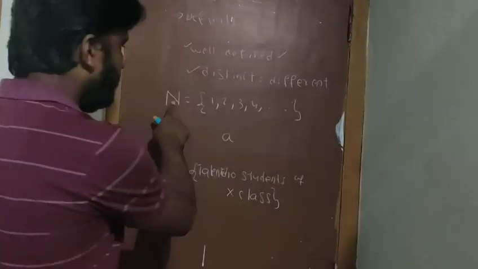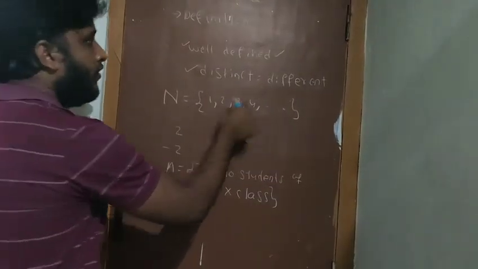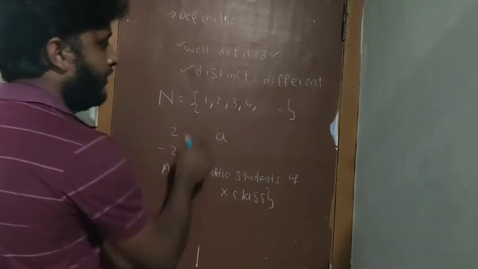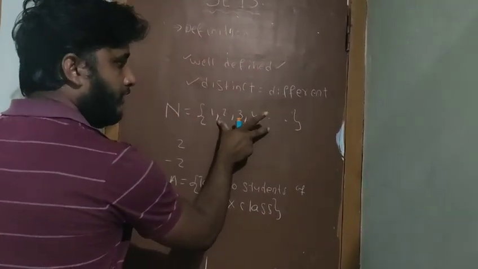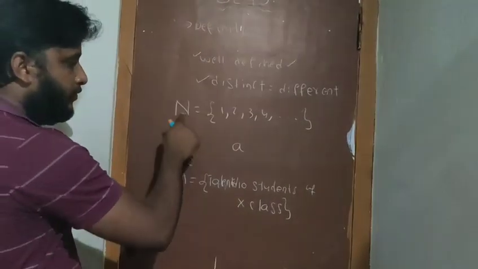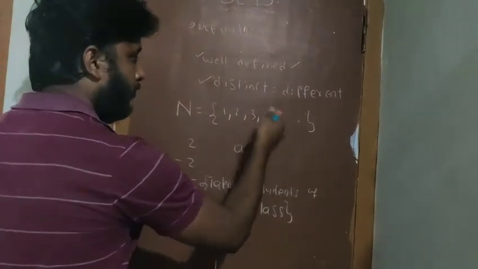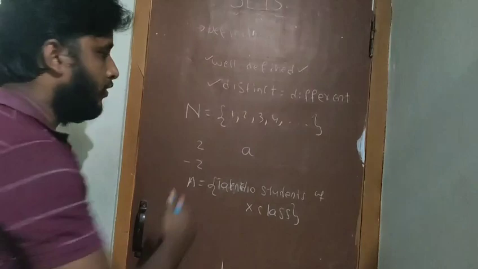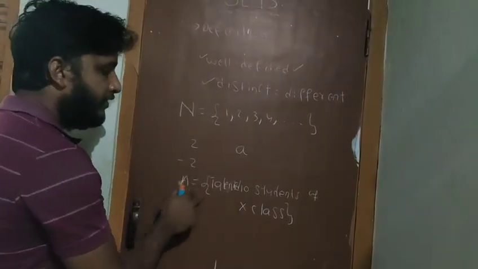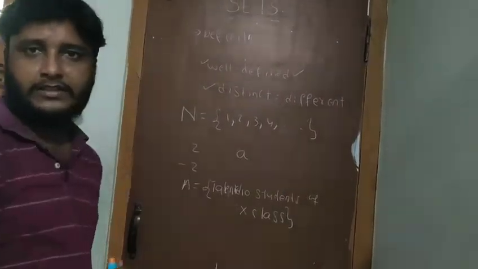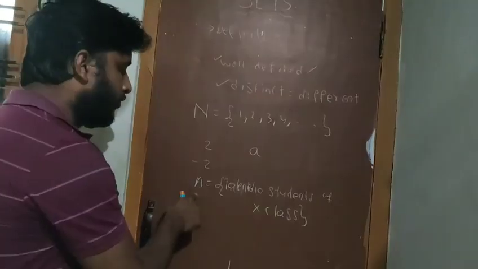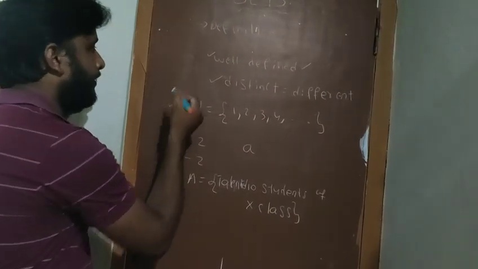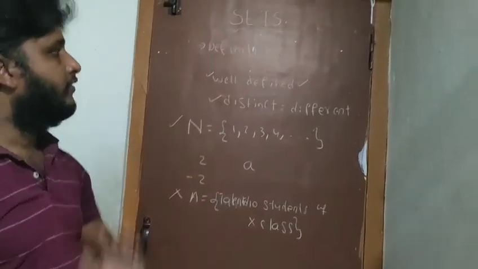Here, this is the set, because they are a collection of well-defined distinct objects. Those two things are very important. Distinct property means repetition should not be allowed. If you observe the natural number set, no number is repeated, so all numbers are different. And if it is talented 10 students of 10th class, the talent is not specifically defined, so this is not a set, and this is the set. This is the definition of a well-defined set.